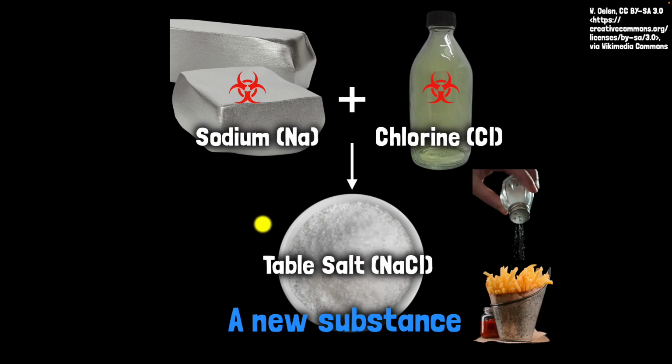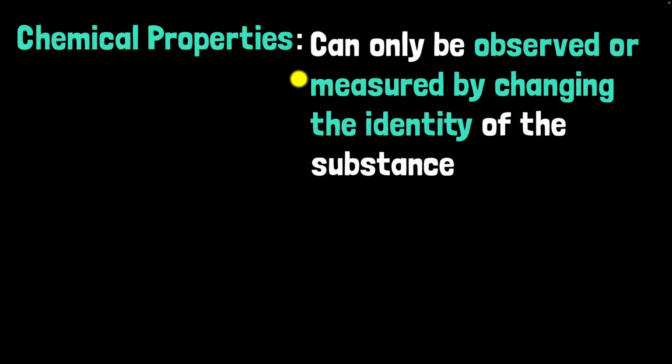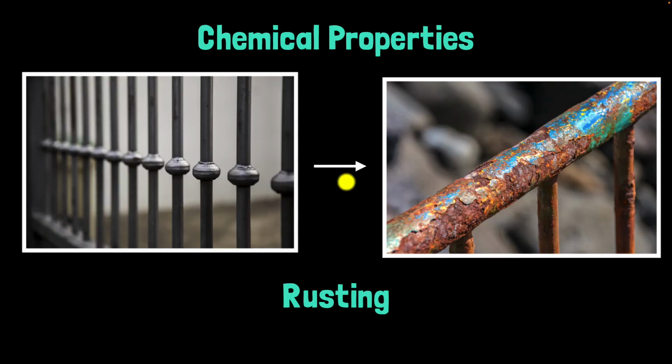And just like how earlier we defined physical properties that you can measure without changing the identity of the substance, we can now define chemical properties. These are the properties that can only be measured or observed by changing the identity of the substance. For example, the ability to rust. That's a chemical property. You can only measure it by making something rust. And when you do that, the identity has changed. It's a chemical change. A new substance is created.